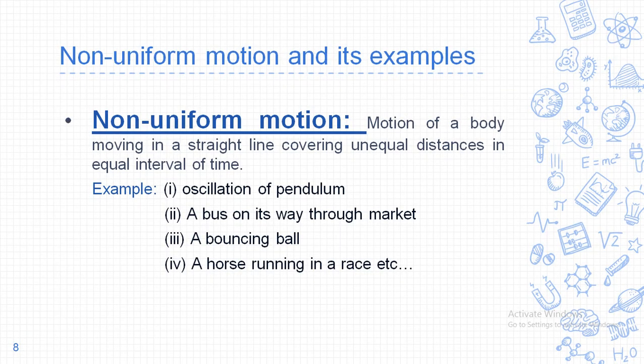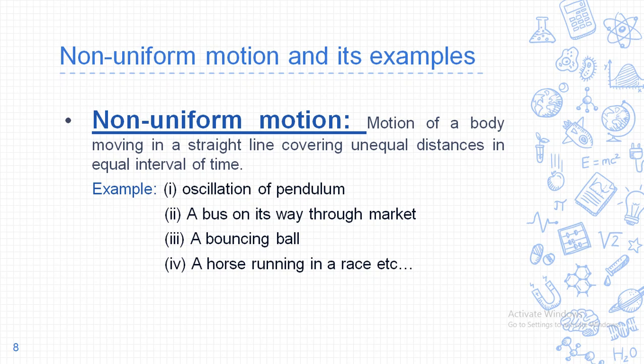Moving to the next, non-uniform motion. Non-uniform motion means motion of a body moving in a straight line covering unequal distance in equal interval of time. Suppose you are passing through any market region, okay, and at that time you find that sometimes you have to increase your speed, sometimes you have to stop your bike or car, sometimes you have to slow your speed.